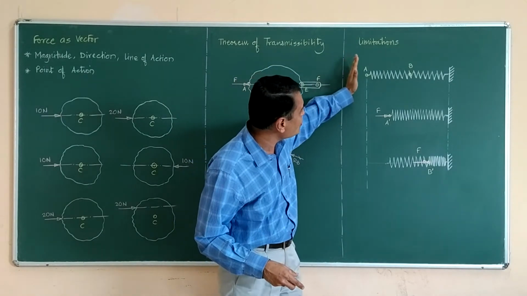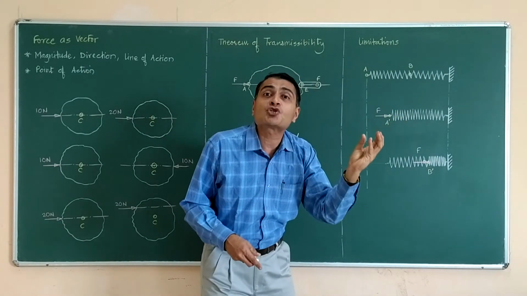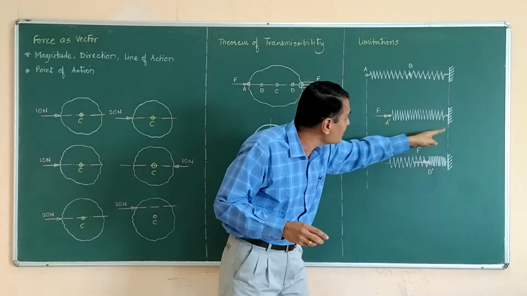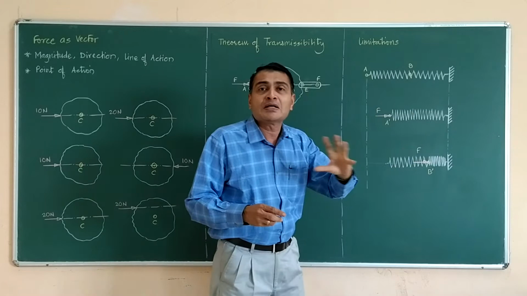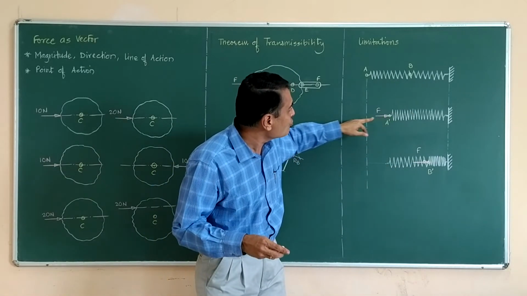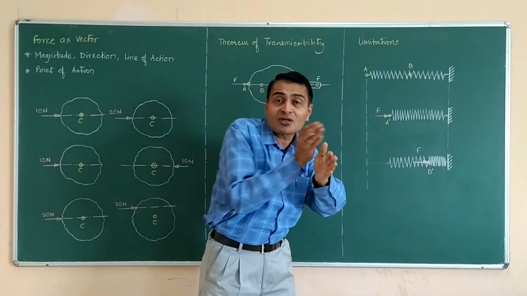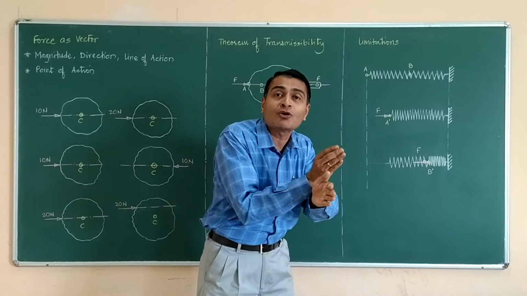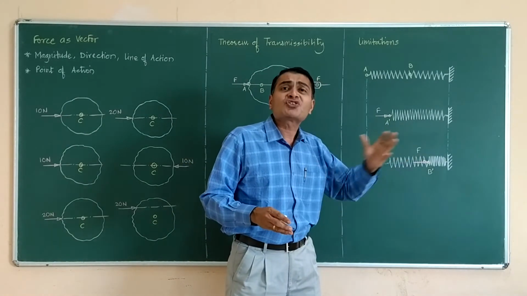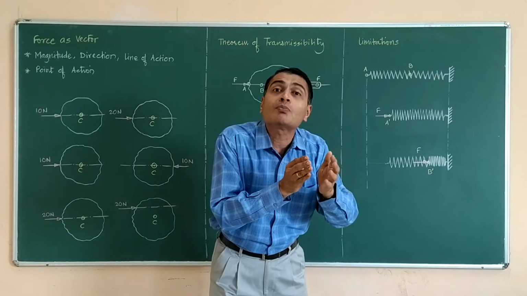When I apply force at end A, the entire spring gets compressed, the entire spring gets deformed, and this is the effect of the force that I am applying at end A, which has shifted from point A to point A prime. There is a deformation, there is a shift of the point of action. But overall the spring has undergone a uniform deformation, uniform compression.